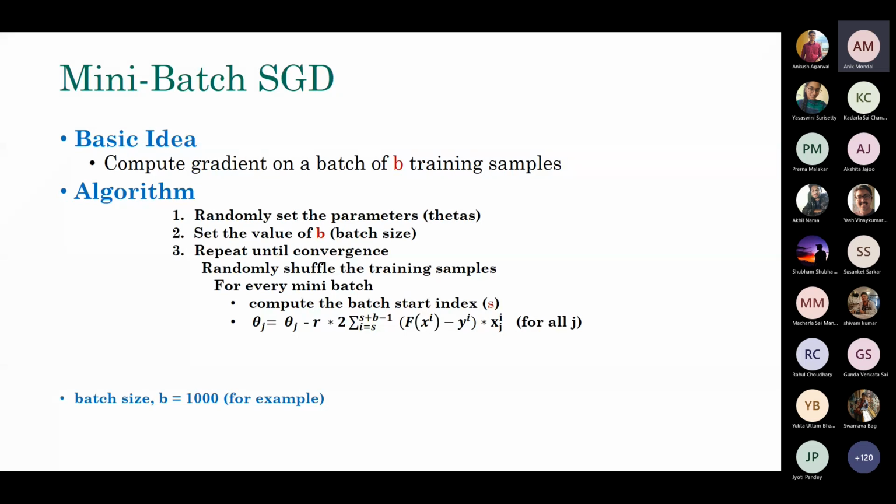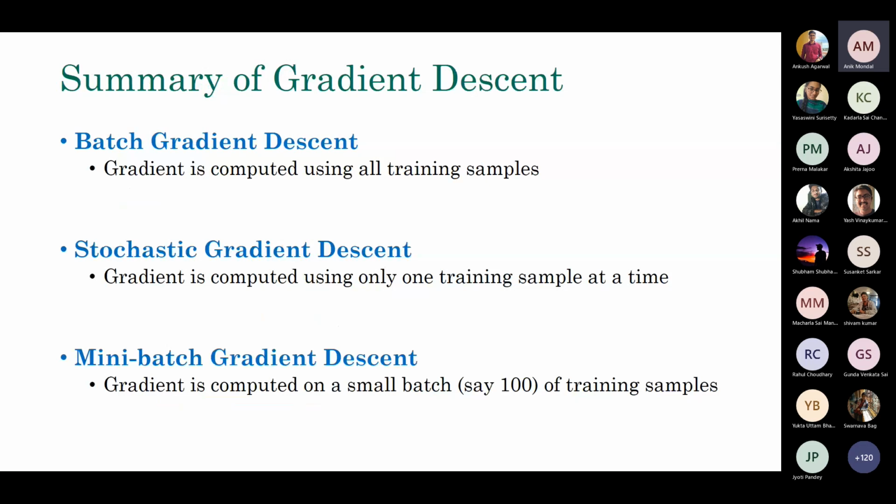All right, I just want to summarize the 3 things that we talked about. In batch gradient descent, you are computing the gradient using all training samples. In stochastic gradient descent, which I will typically refer to as one-sample gradient descent, the gradient is computed using only one training sample at a time. And mini batch gradient descent, which people also sometimes call stochastic gradient descent, computes the gradient using a small batch of training samples. That's the main difference between the 3 things.